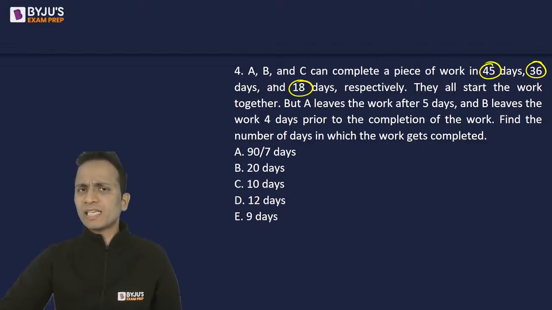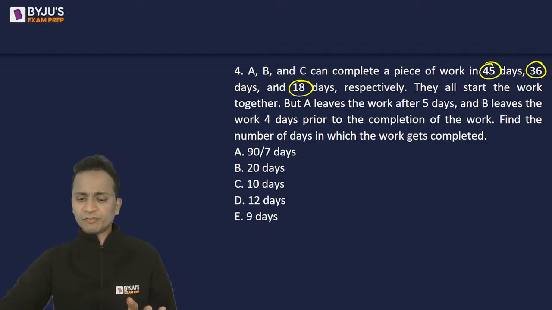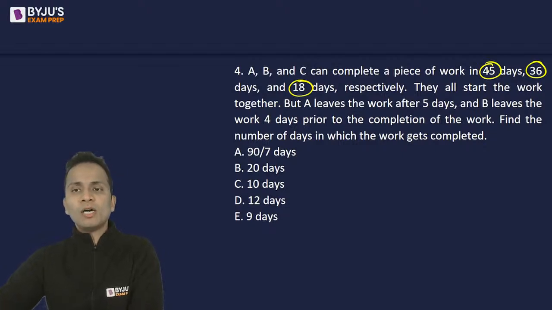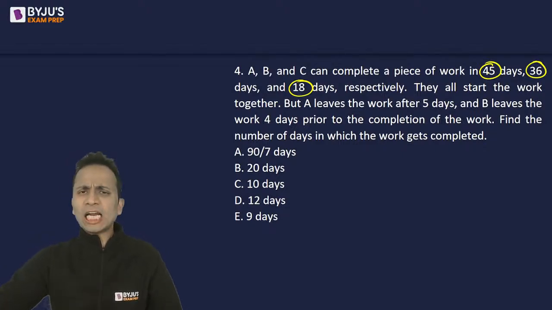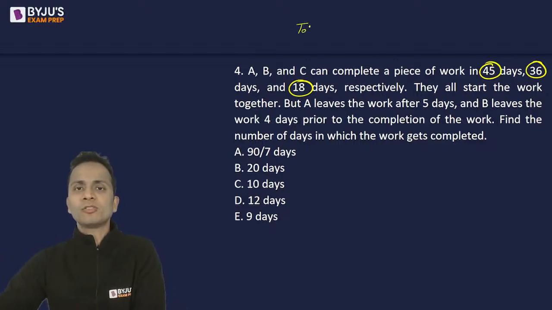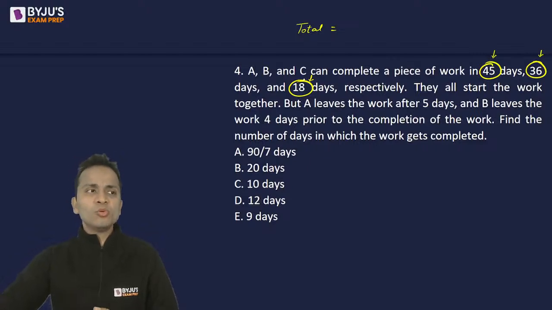So the first step should always be, in this type of questions, DP has given an answer. It is 12, option D. Okay. So we shall wait, check if this is the correct one or not. So in this type of question, the start should be assuming the total work. So I'll assume the total work as a number which is the LCM of 45, 36, and 18. It is done only to make the calculations look easy.